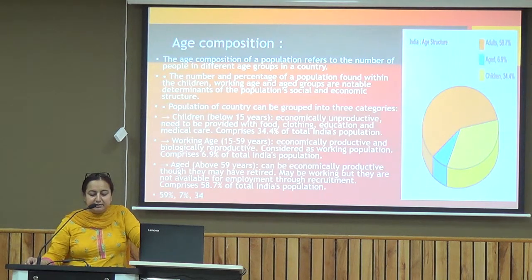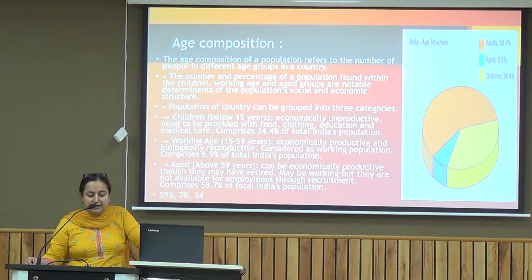The first is children below 15 years, who are economically unproductive and need to be provided with food, clothing, education and medical care, and it comprises around 34.4% of India's total population. So the category below 15 years is not economically independent; they are dependent upon their parents for everything, and all the facilities they get, they get from their parents.